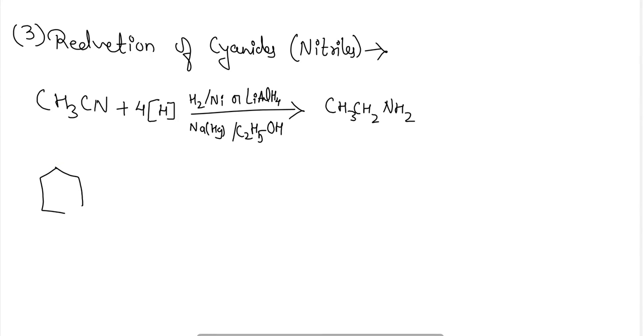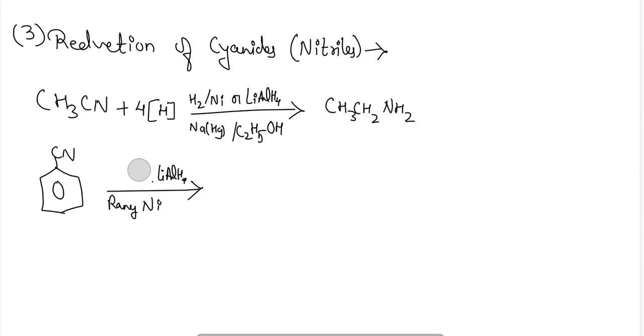Similarly, aromatic nitriles such as benzonitrile, they are also reduced with lithium aluminum hydride or Raney nickel.